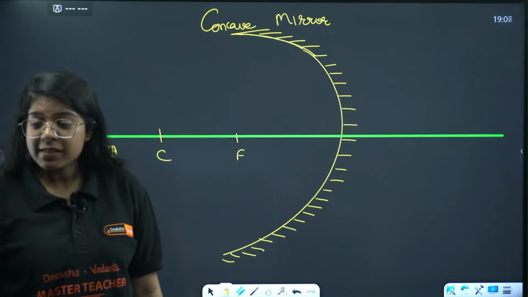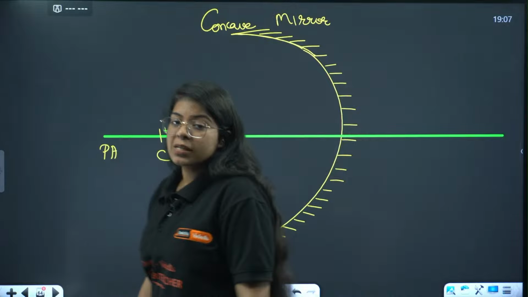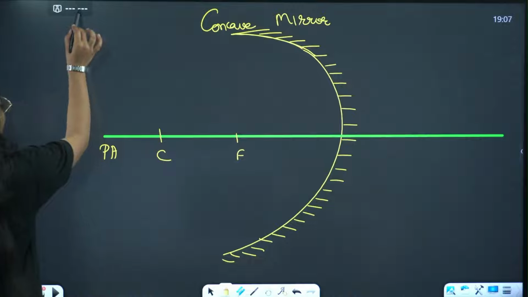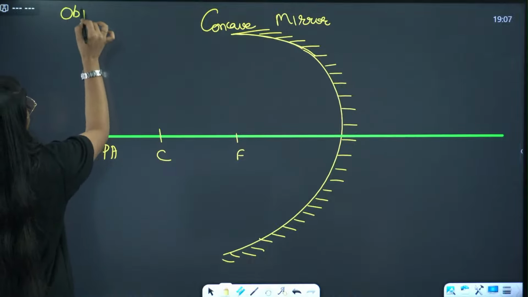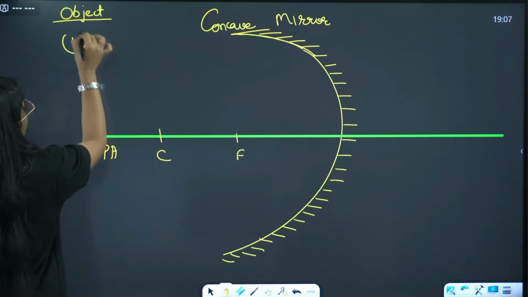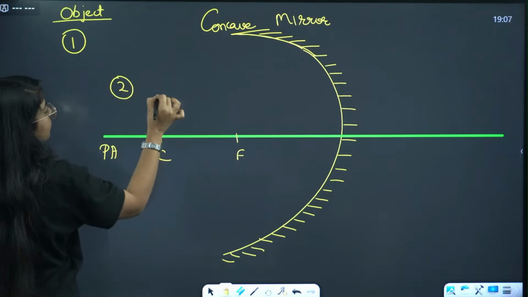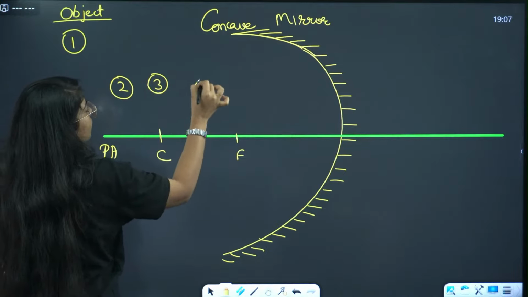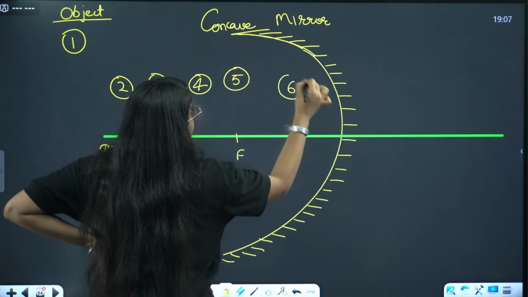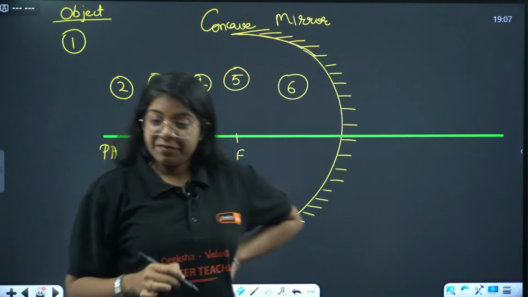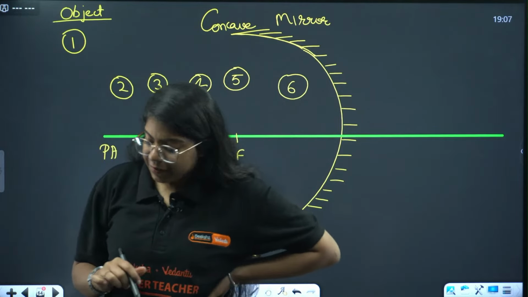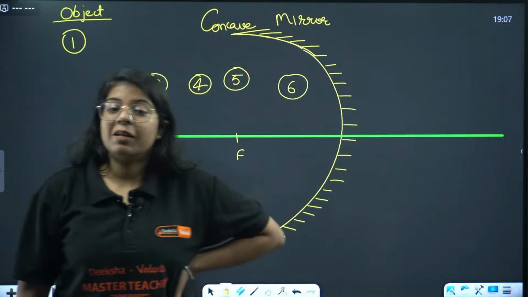Six cases. In those 6 cases where the object is placed, I'll be making... Object. So we have 1, 2, infinity. Then at infinity, the first case is the object will be at infinity.